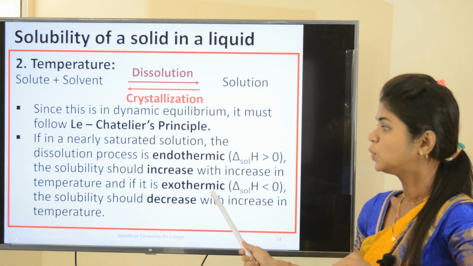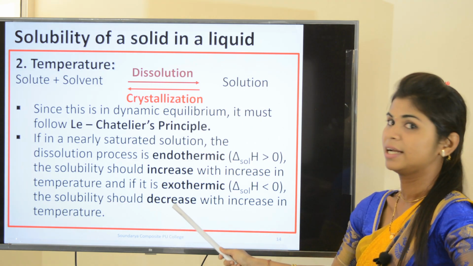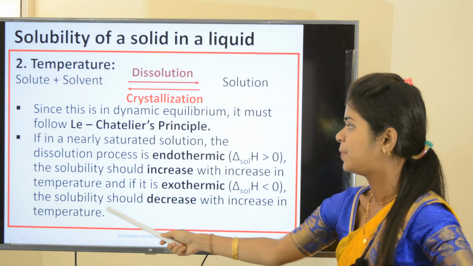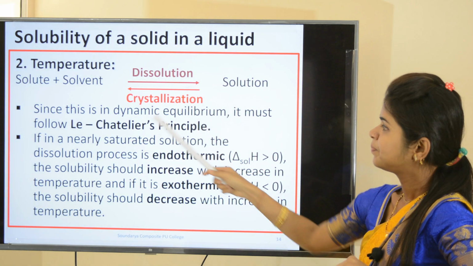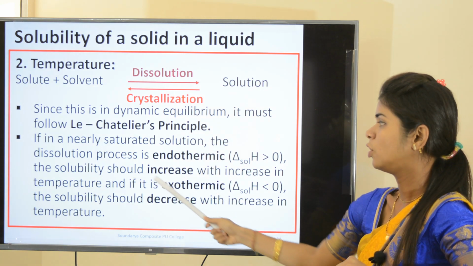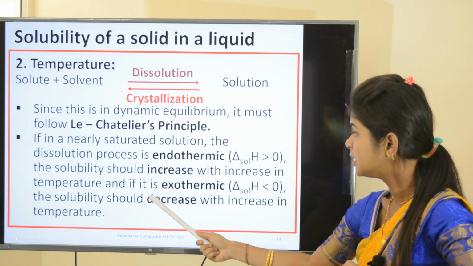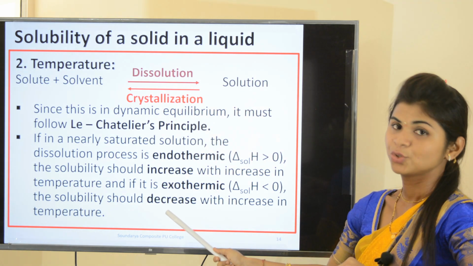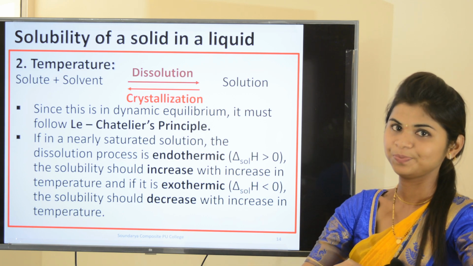If it is exothermic, then solubility should decrease with increase in temperature. I repeat, for the solubility of a solid in a liquid, if the dissolution process is endothermic, solubility increases with increase in temperature; if it is exothermic, solubility decreases with increase in temperature.